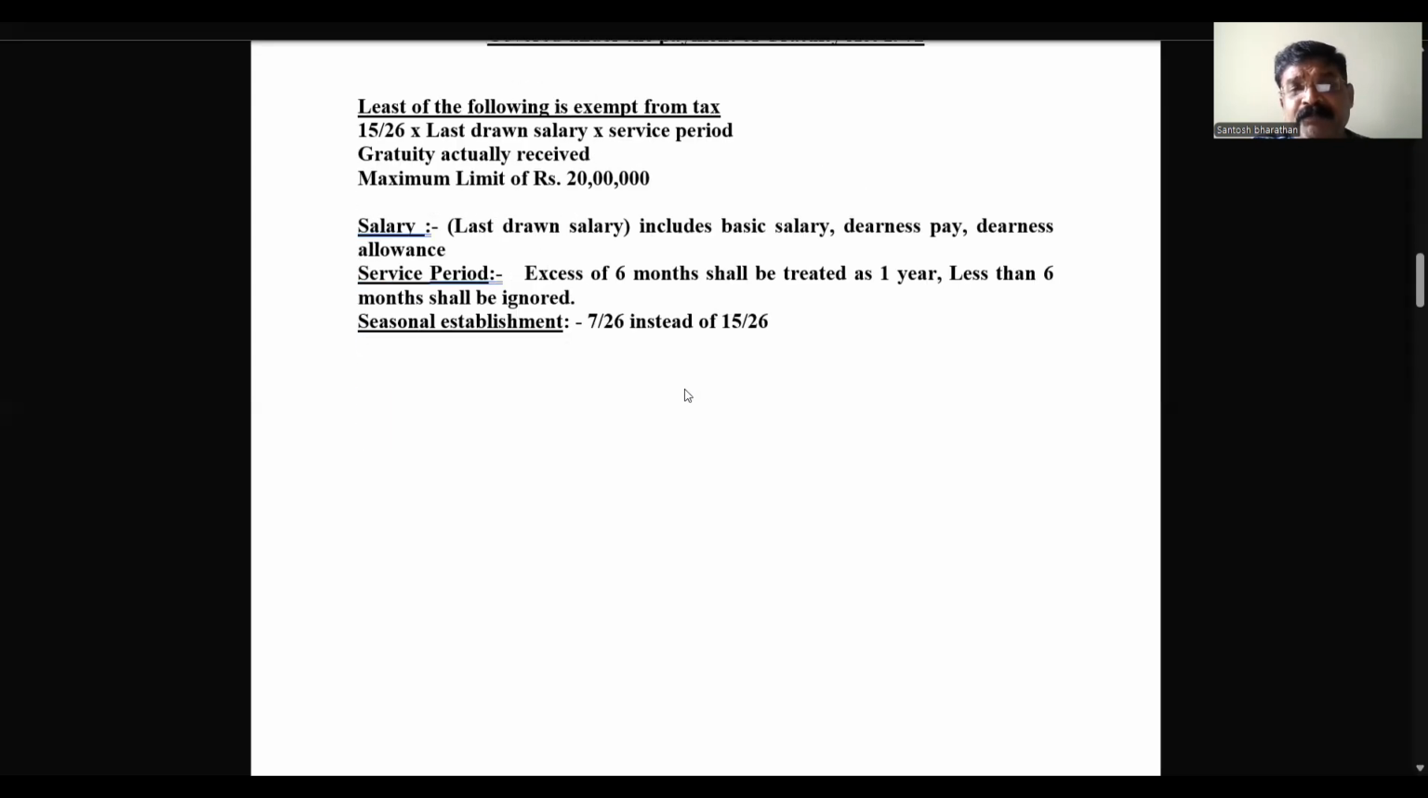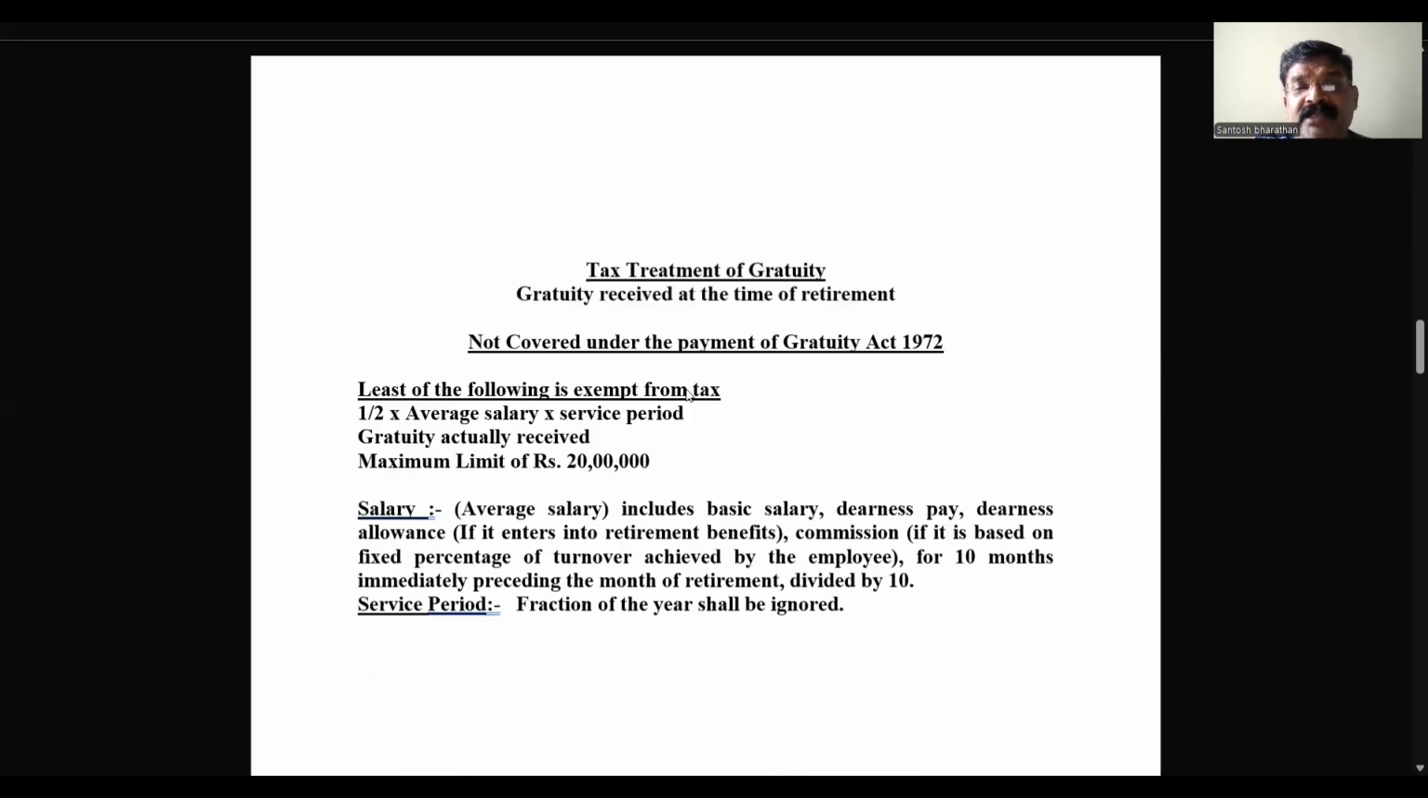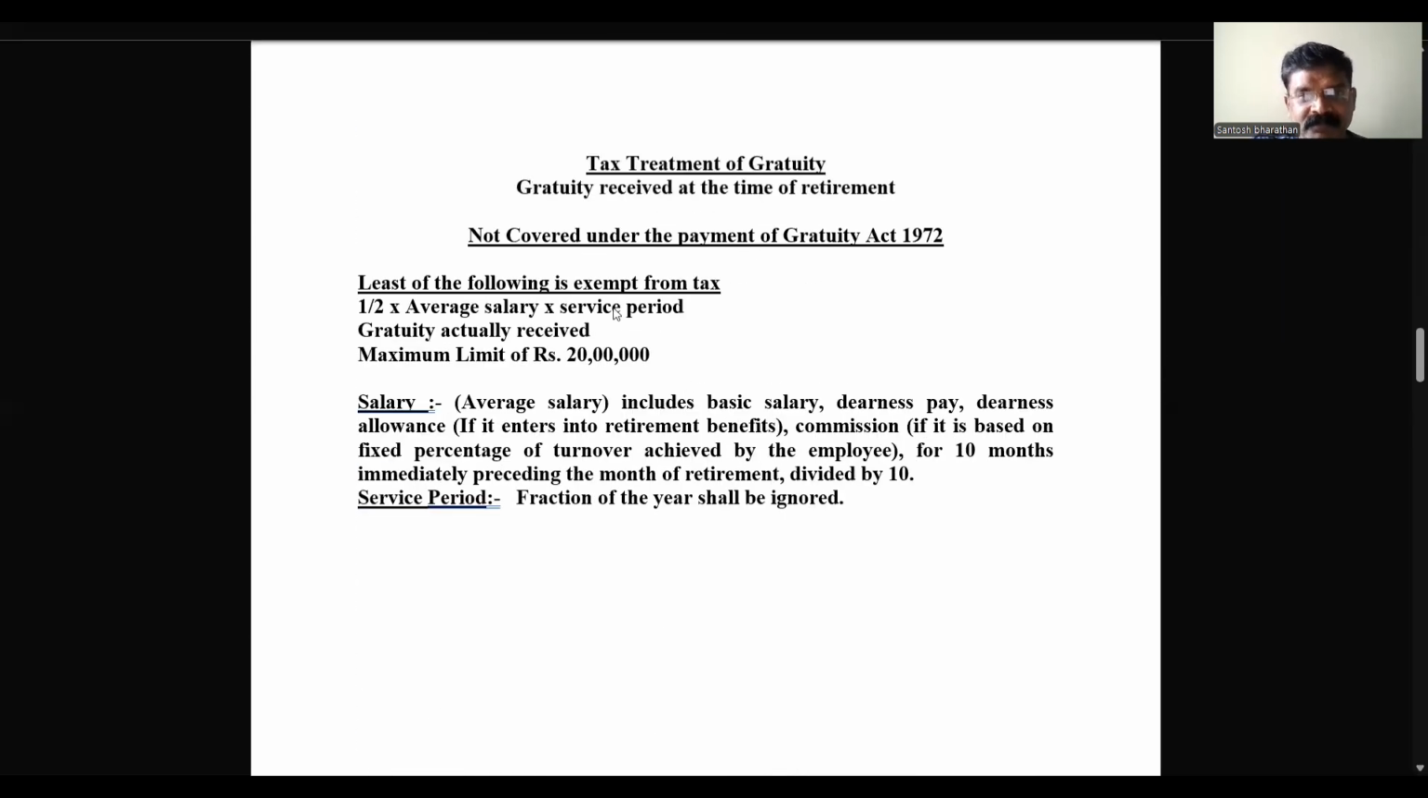Now we go to the next one, not covered under the Payment of Gratuity Act 1972. Here in not covered, one small change is there. Same case, how we are calculating on the other side, like actual gratuity received, the amount received from the employer. Then again, the three conditions we need to satisfy here. Here, instead of 15 by 26, we do consider half month salary into average salary. There is a calculation here.